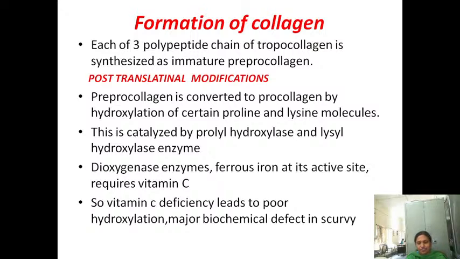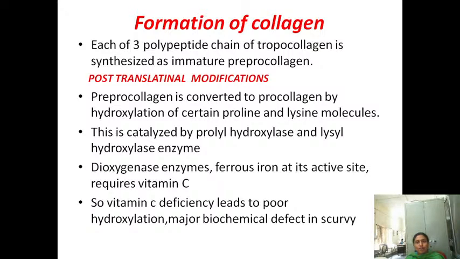So that is how procollagen goes to tropocollagen, and the structure of tropocollagen is a triple helical structure. Each of the three polypeptide chains is synthesized as pre-procollagen, which undergoes post-translational modification. Pre-procollagen is converted to procollagen by hydroxylation, catalyzed by prolyl hydroxylase and lysyl hydroxylase.